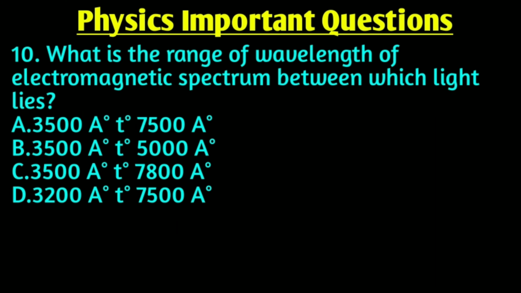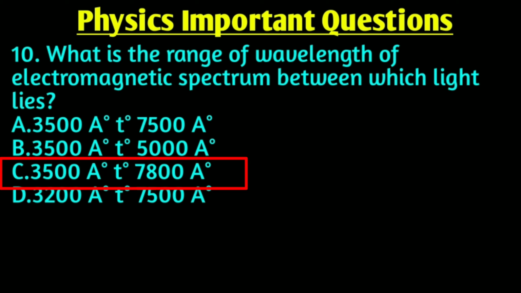Our next question is: what is the range of wavelength of the electromagnetic spectrum between which light lies? Right answer is option C, 3500 angstrom to 7800 angstrom. Light is a form of energy which is propagated as electromagnetic waves. In the spectrum of electromagnetic waves, it lies between ultraviolet and infrared region and has wavelength between 3500 angstrom to